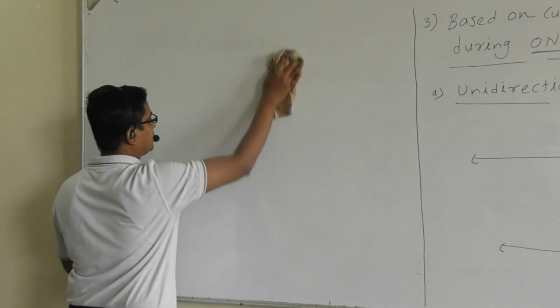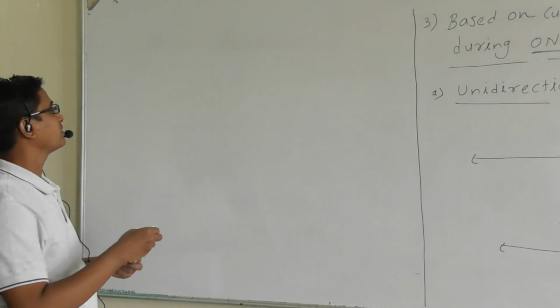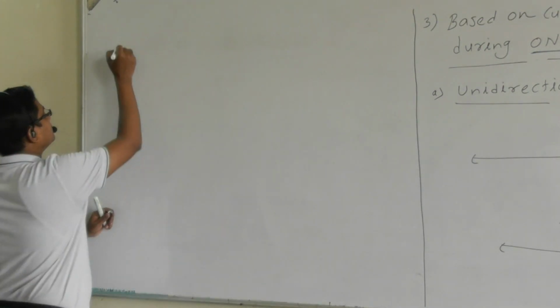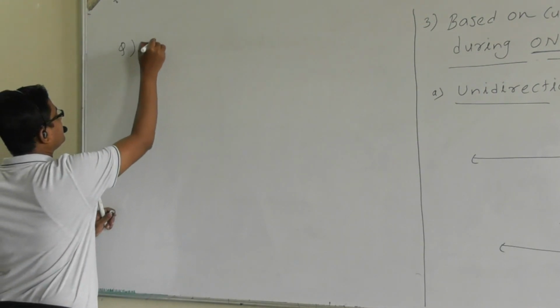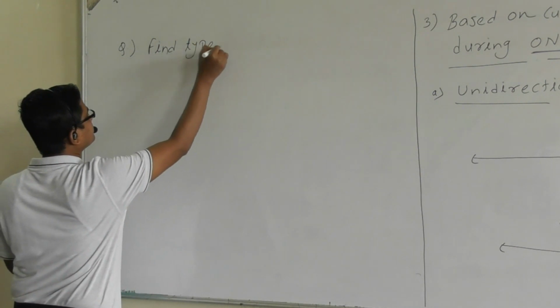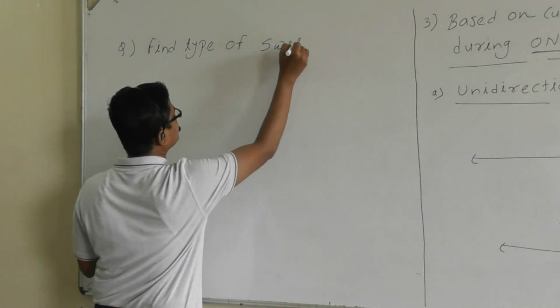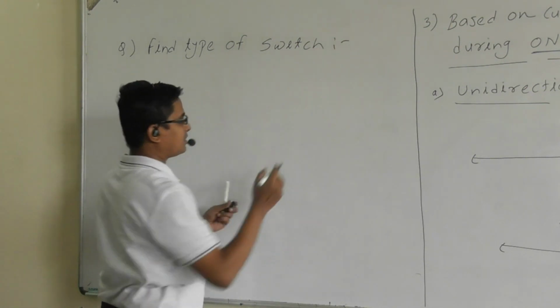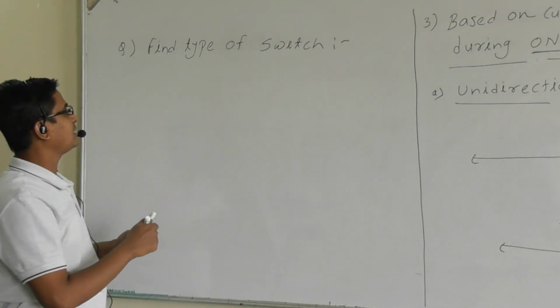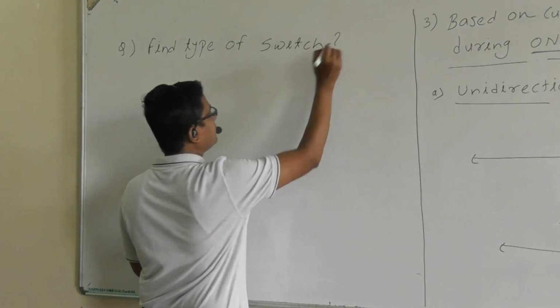Suppose we are having a question like, find the type of the switch. If this is the question, our task is to find the type of the switch.